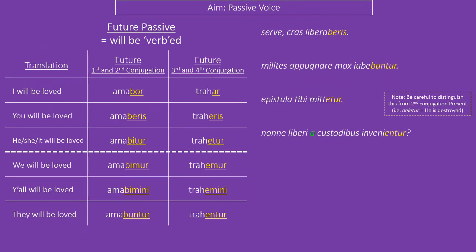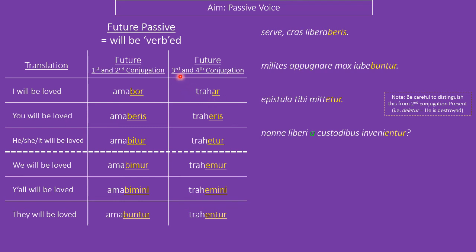Well, as you might imagine, Latin does the same thing for the passive as it does for the active. That is to say, depending upon the conjugation, there are two sets of endings, because the Romans really loved learning endings, as far as I can tell. We keep our basics, -r, -ris, -tur, -mur, -mini, -ntur, but for a first or second conjugation verb, like amo, it would then be -bor, -beris, -bitur, -bimur, -bimini, -buntur. Notice that the vowels there are a bit squiffy. Oh well, life is hard.